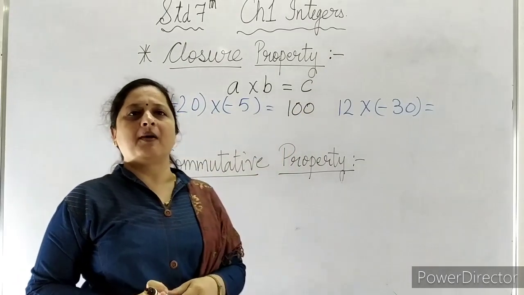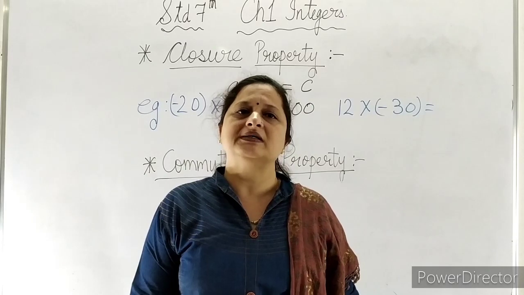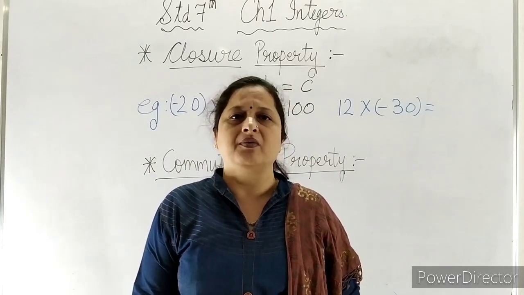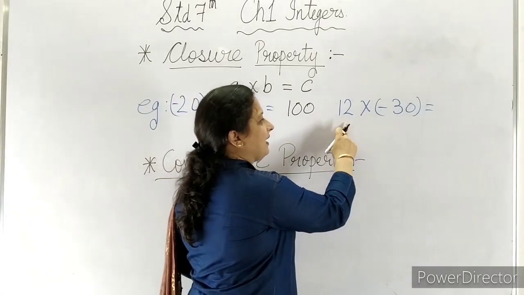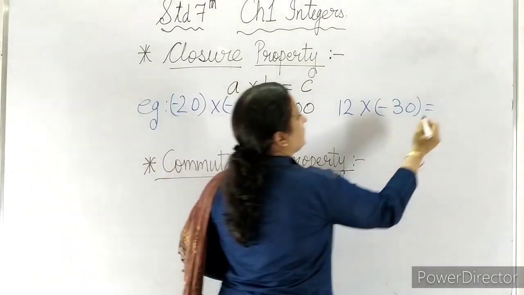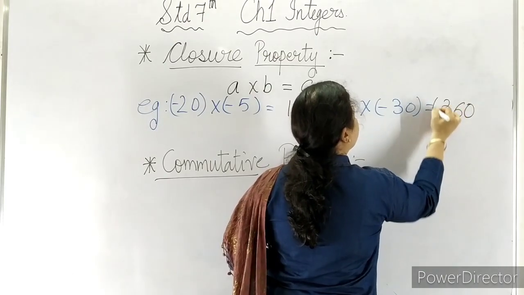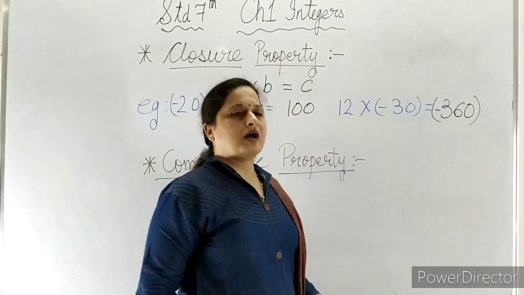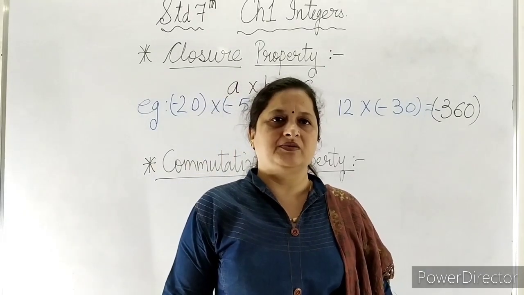The 100 will be a positive 100 because we have two negative numbers. So the answer comes to a positive when we multiply two negative numbers. Now 12 multiplied by 30, the answer comes to 360, but it will be a negative 360 because we have one negative number and one positive number.